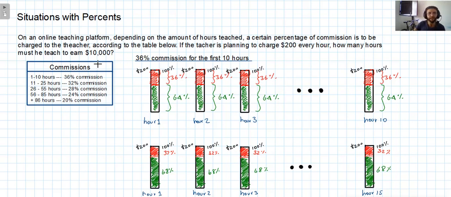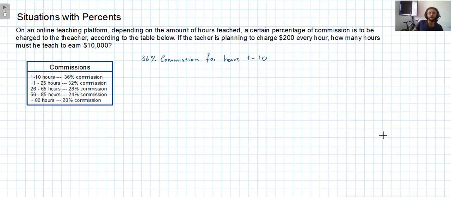So the idea here is to find out how many hours the teacher has to teach to earn his first 10,000 pesos. So let's see now the calculations. Let's count how much money the teacher will earn for the first 10 hours, from the hour 1 to the hour 10. He's going to be earning as a base 200 pesos, of which some portion is going to be commission and some other portion is going to be the earnings for the teacher. Let's see how this goes.